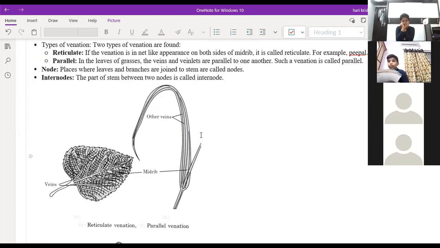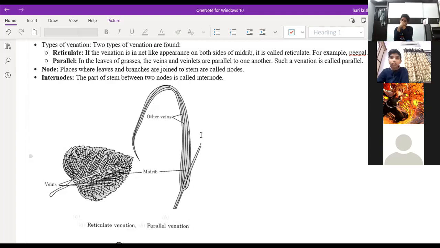Okay, if you see two types of leaves here, the first one is called reticulate venation. Sure, I remember learning all this in sixth grade. Yes, we are just revising the plant leaves from the sixth grade topic, then we'll come back to the seventh. But nobody is giving the answers. You already learned in class six itself. I agree, but nobody's giving the answers.